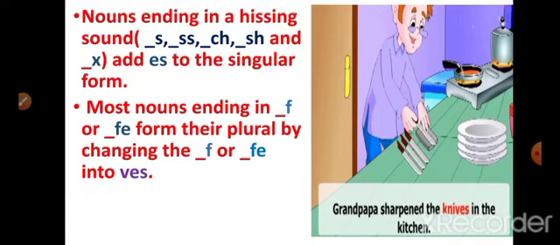Most nouns ending in f or fe form their plural by changing the f or fe into ves. Examples: half. When you will make it plural, halves, we'll write halves. Life, plural, lives. One more example is given here. Grandpapa sharpened the knives in the kitchen. Knives is the plural of knife.